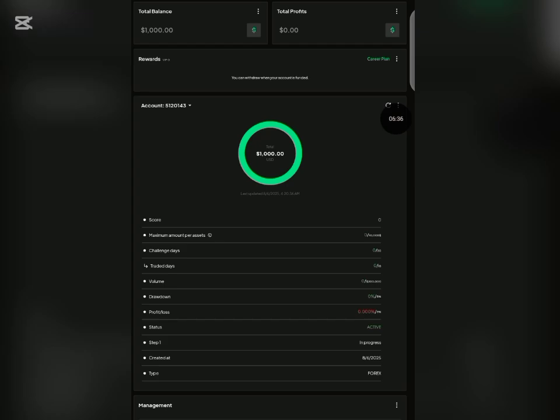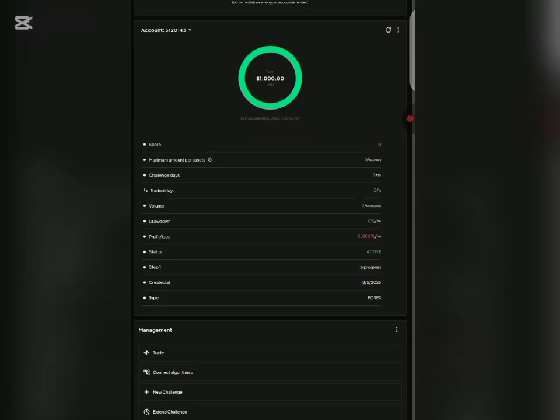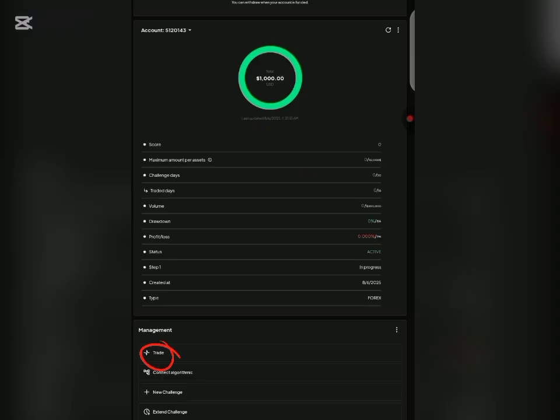So now that you are done, when you go back to your dashboard, you will see the $5,000 profit on your dashboard. All right, when you go back there, you see it on your platform. So the next thing I'll be showing you is how you can log in and start trading your profit account. As you can see down here, this is trade. So the next thing for you to do is to click on trade. Click on go to trading. Once you click on it, it will start downloading.